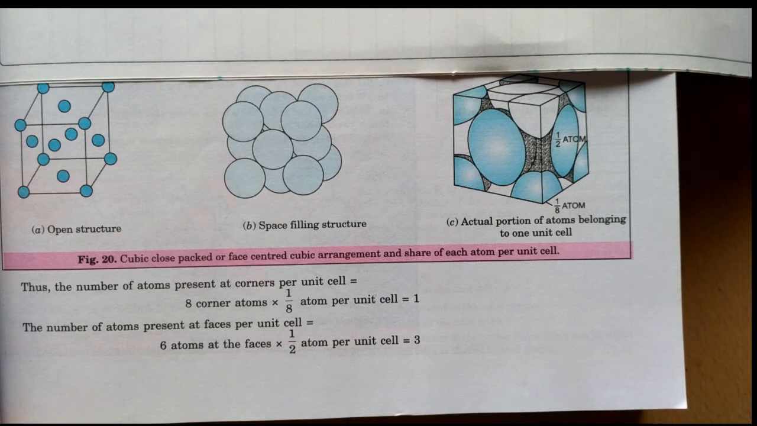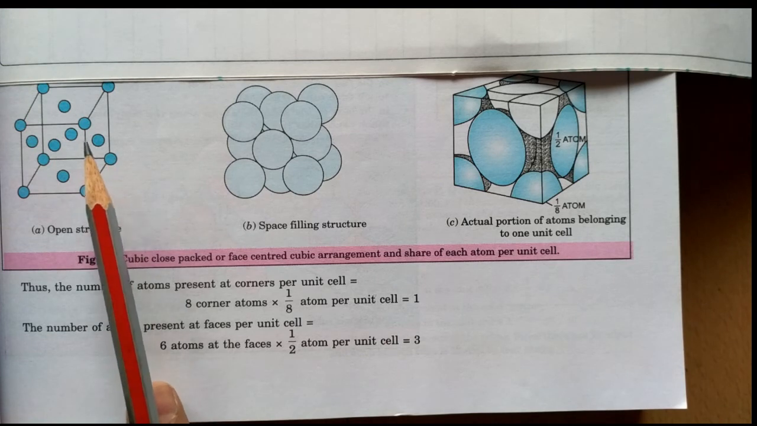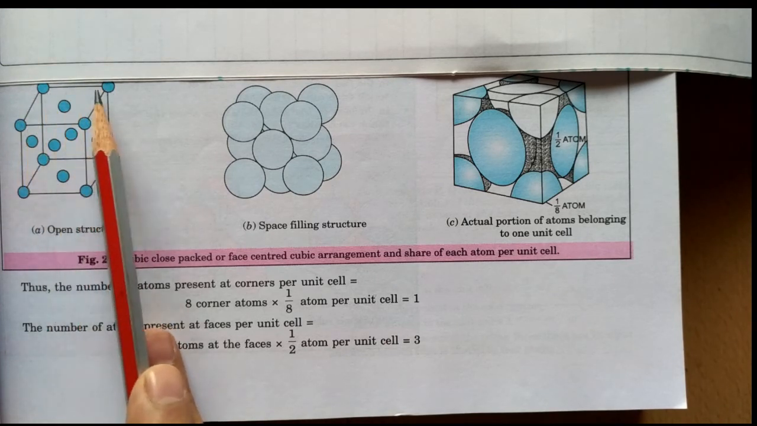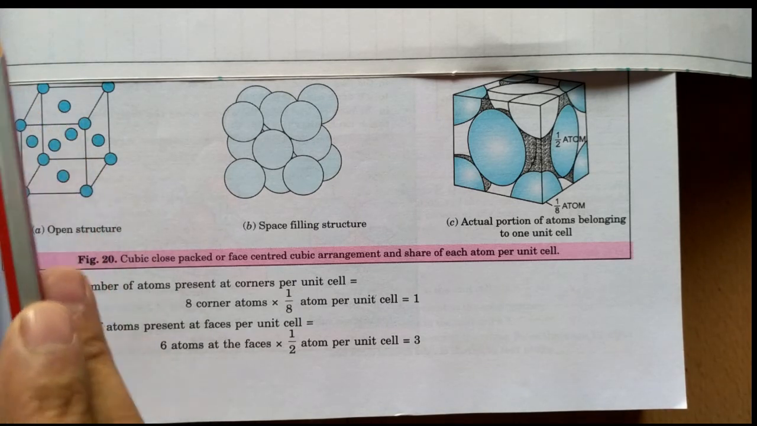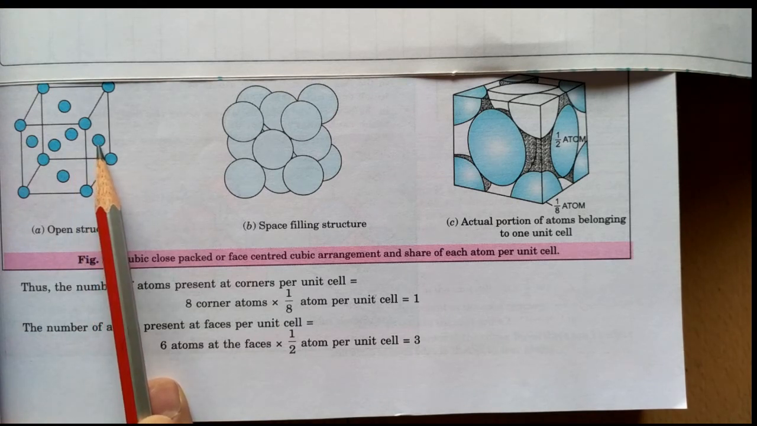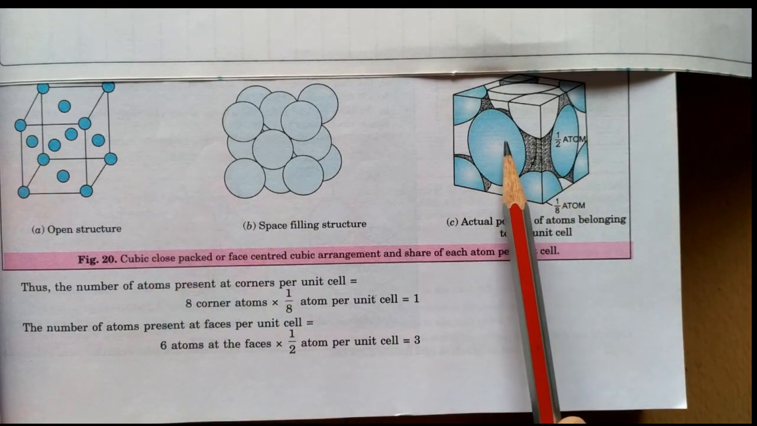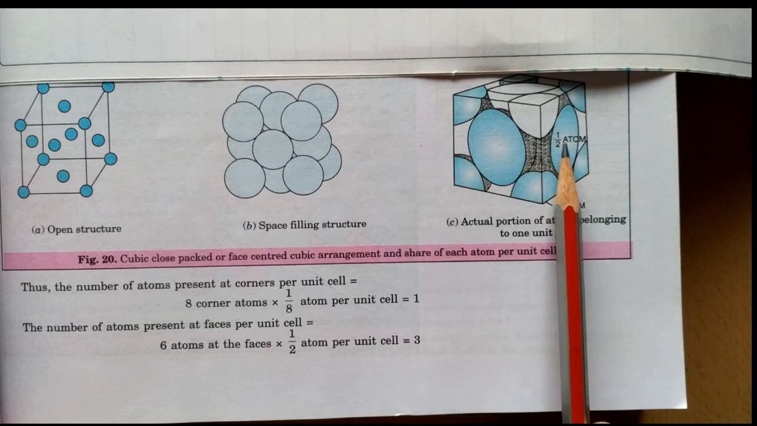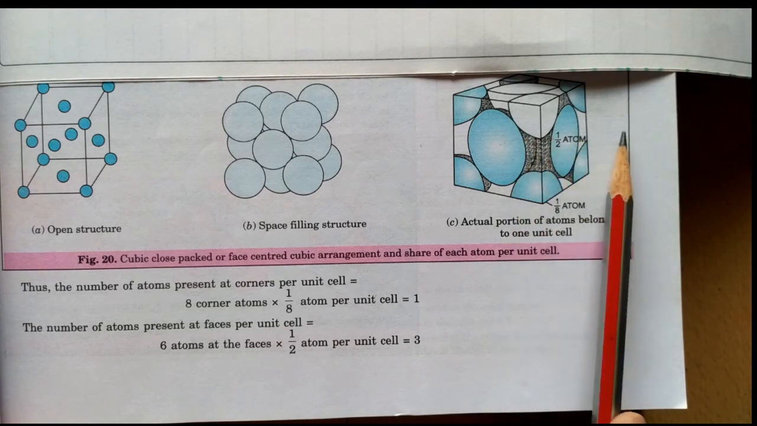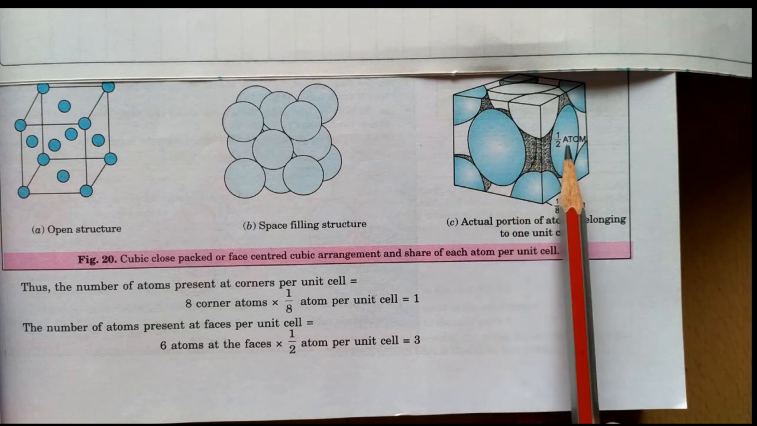Similarly, for face centered, what happens? Other than the corners, each face has one atom. So the contribution due to the corner is 1/8. This face atom belongs to this unit cell as well as the unit cell above. Just see here, half of the portion belongs to this unit cell and one more half portion to the unit cell on the other side. Likewise, this atom has half portion here and the other half portion in the adjacent unit cell. So when atoms are face centered, the contribution is half.